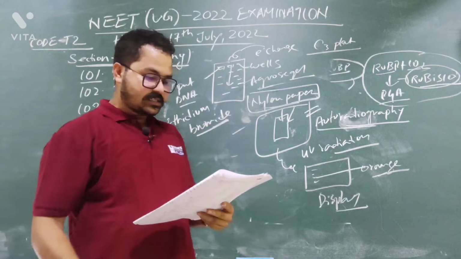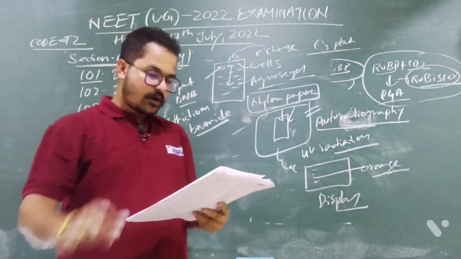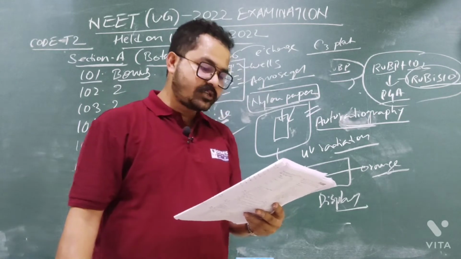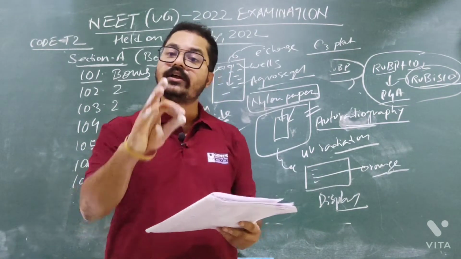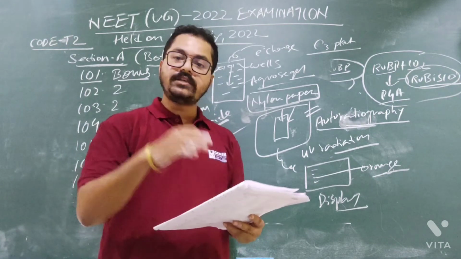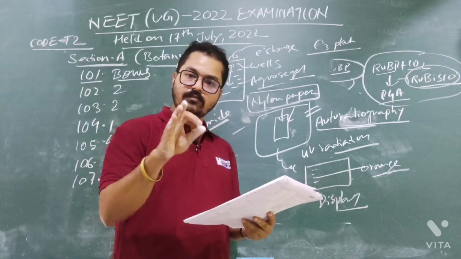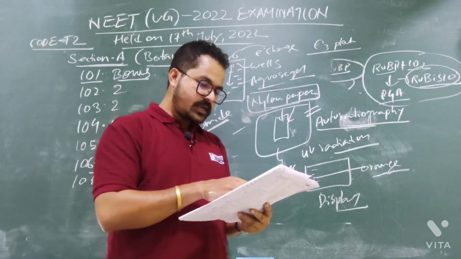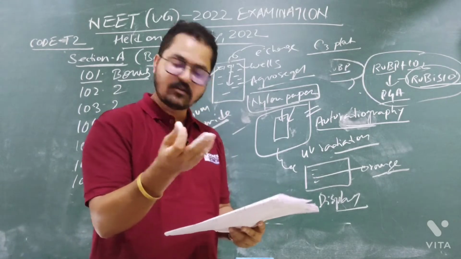So option number 1, what is it saying? The separated DNA fragments are stained by using ethidium bromide. Absolutely correct. Option number 2, the presence of chromogenic substance gives blue color DNA bands on the gel. No, it is orange color. Chromogenic substance means a substance which will provide color. So option number 2 is wrong because it is not blue, it is orange. Option number 3, bright orange colored bands of DNA can be observed in the gel when exposed to UV light. Of course it is correct.